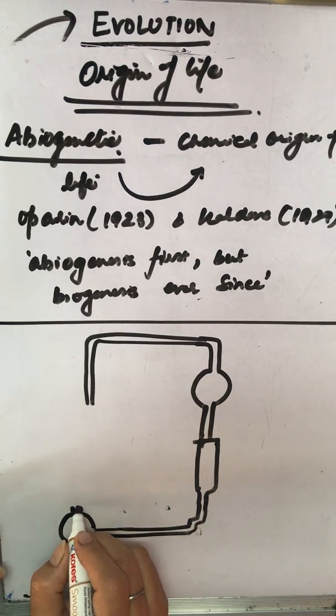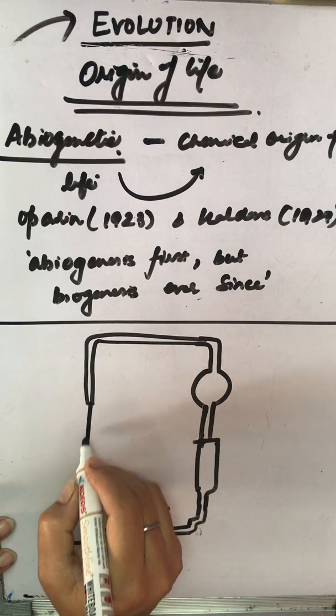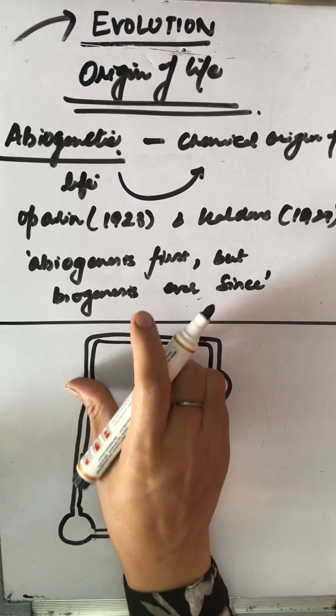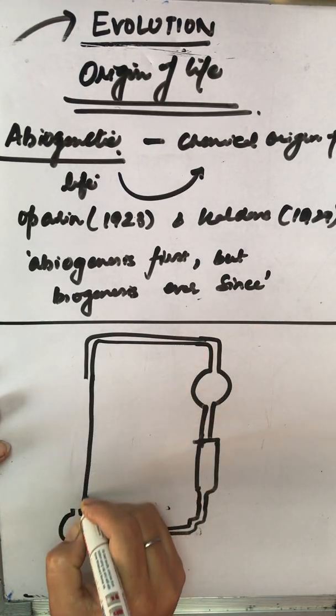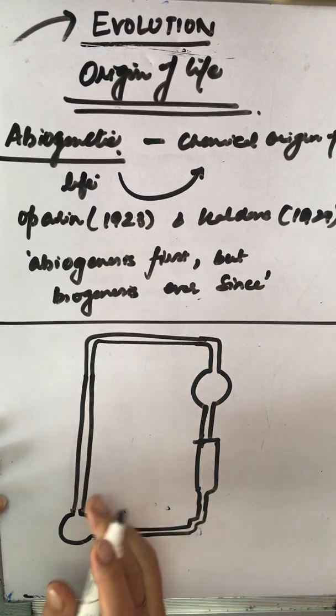And this all is airtight, children, because we have to show all the simulated conditions which were prevailing at that time in that environmental zone. So basically it is an airtight chamber.